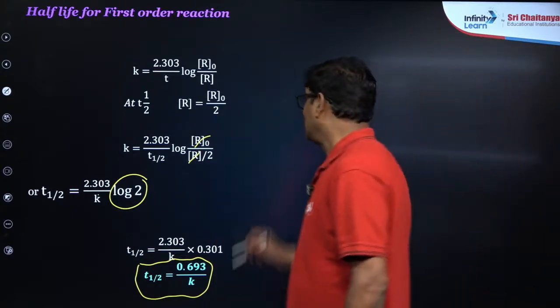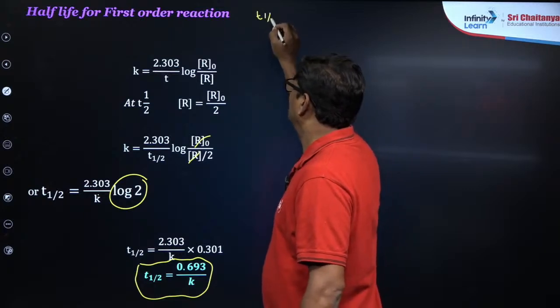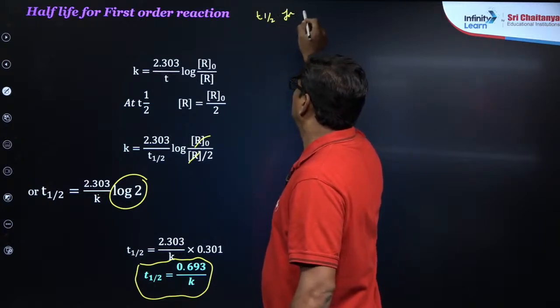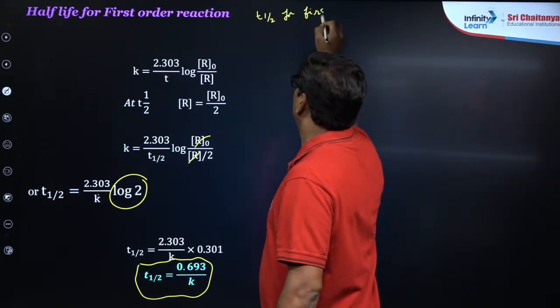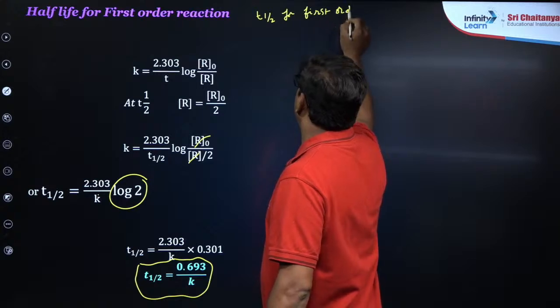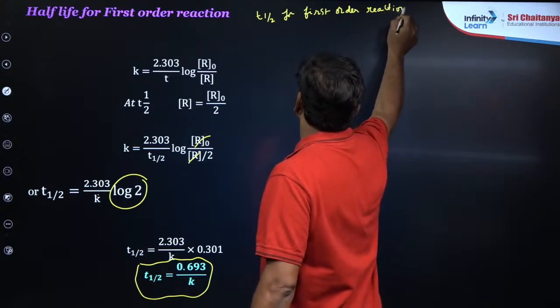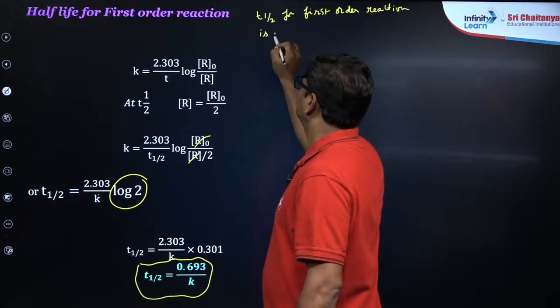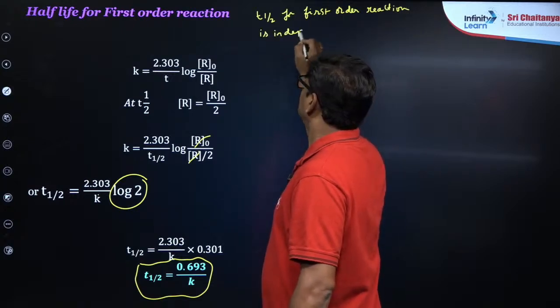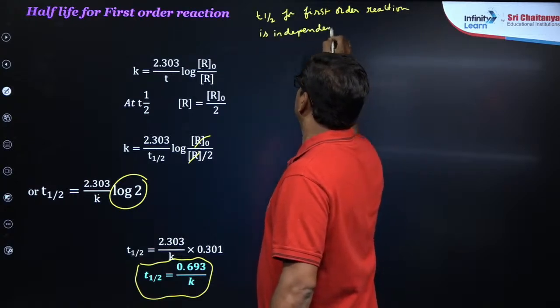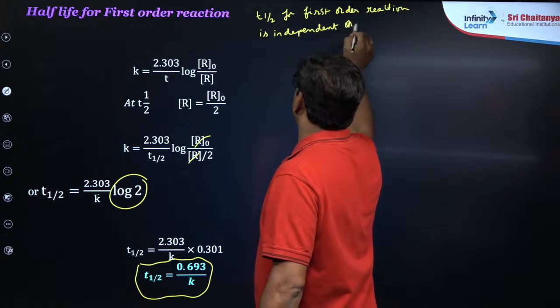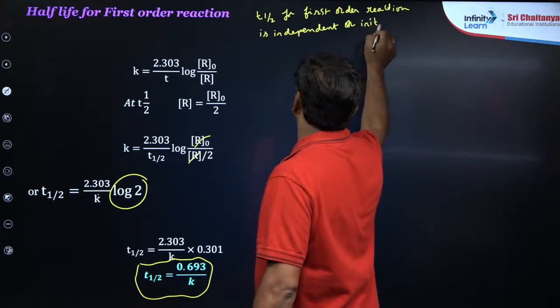So that t half for the first order reaction is independent of initial concentration.